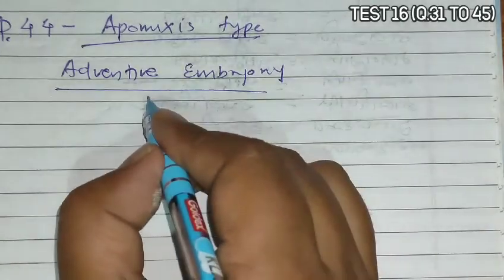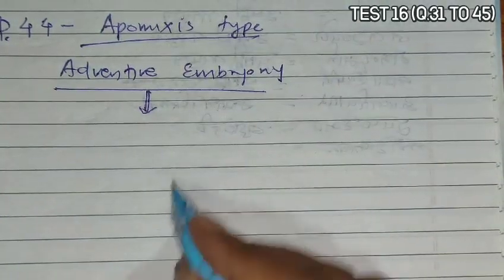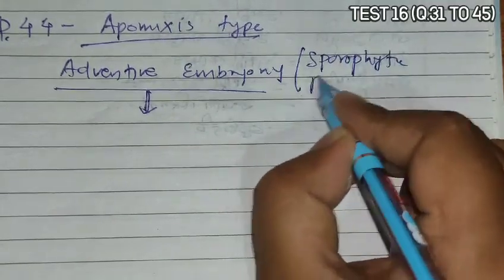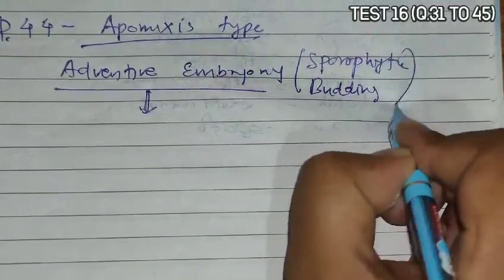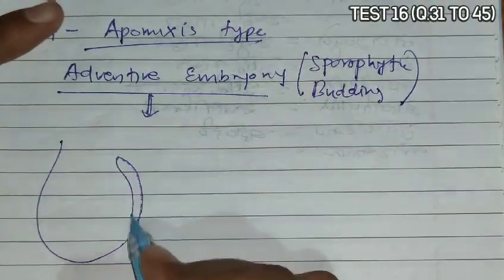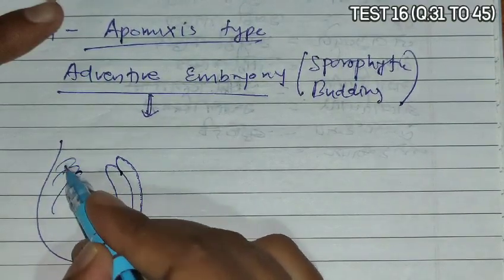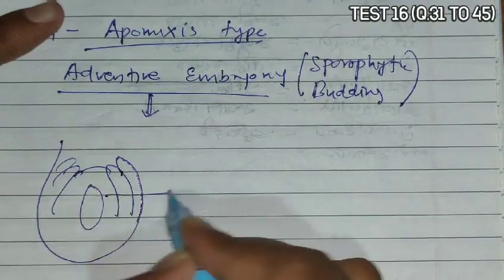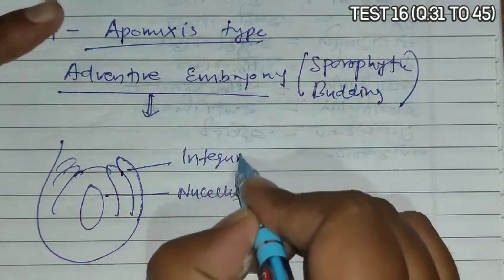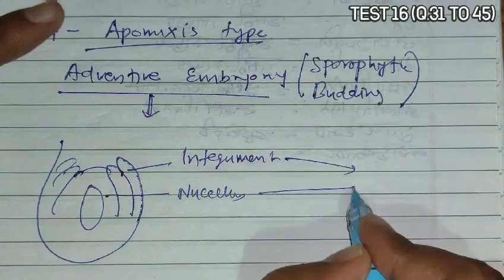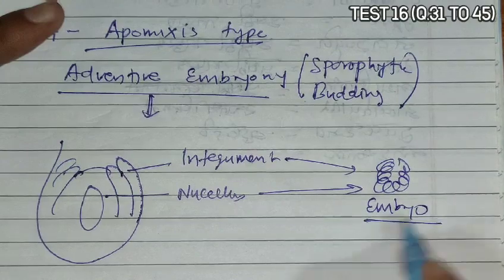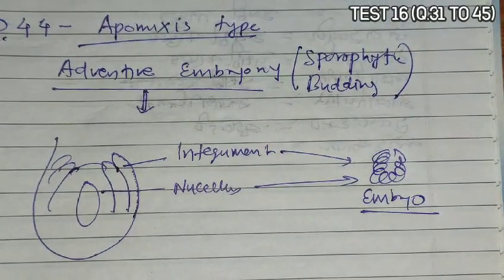Question 44. Question 44 asks that in a type of apomixis which is known as adventive embryony, in this embryos develop directly. So it is a fact based question where adventive embryony is also known as sporophytic budding.